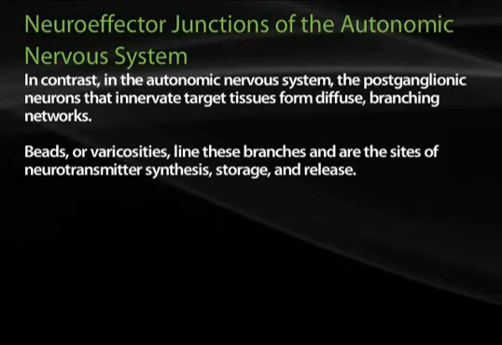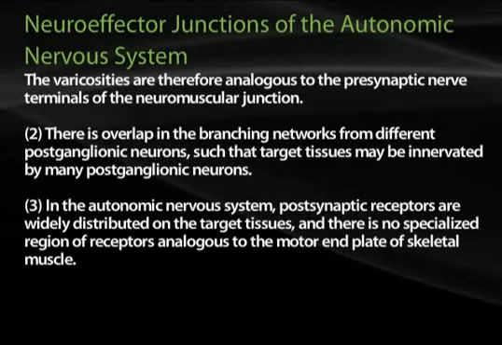In contrast, in the autonomic nervous system, the postganglionic neurons that innervate target tissues form diffuse or branching networks. Beads, often called varicosities, line these branches and are the sites of neurotransmitter synthesis, storage, and release. Varicosities are therefore analogous to the presynaptic nerve terminals of the neuromuscular junction.